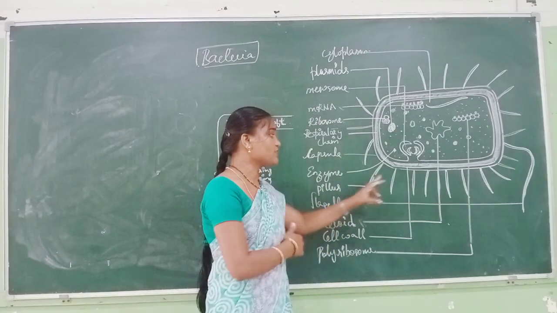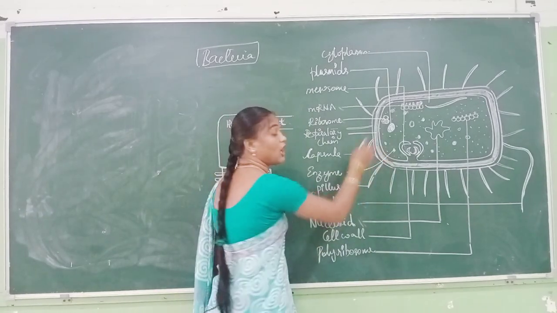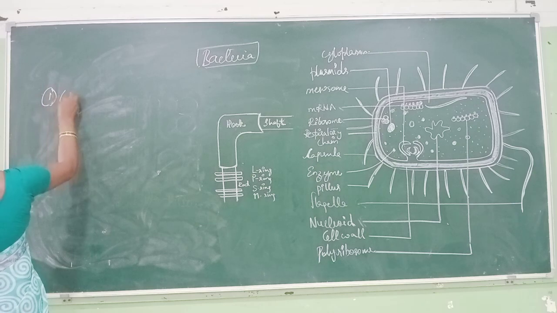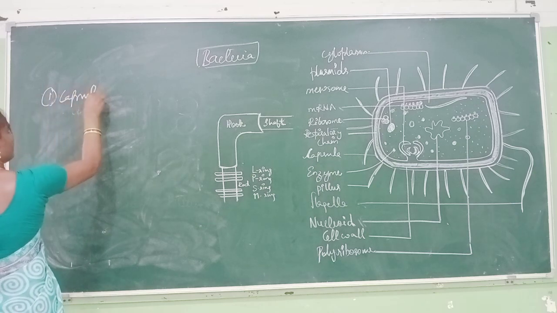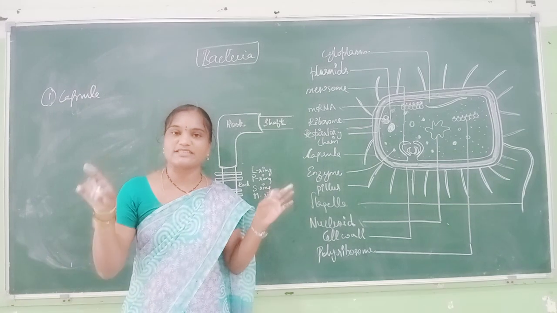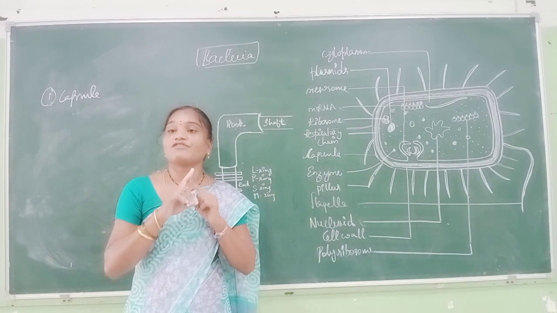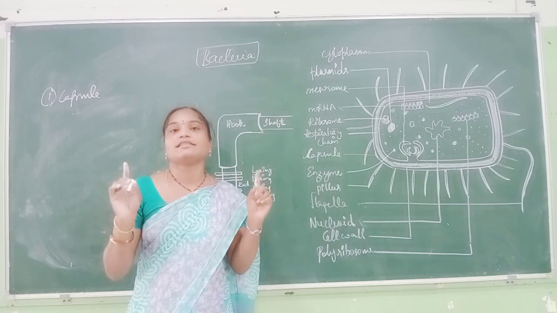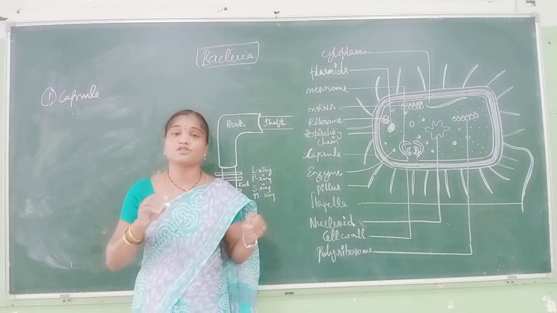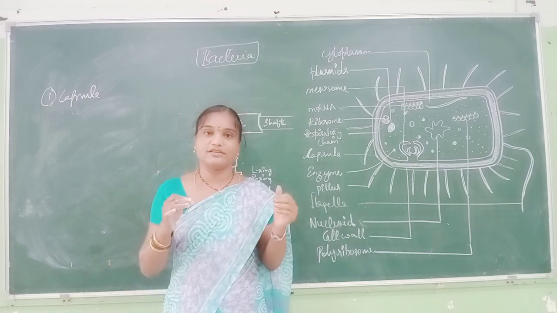In the outer surface, first is the capsule. The outer covering of the bacteria is called the capsule. If a capsule is present outside the bacteria, then that bacteria is known as capsulated bacteria. If a capsule is not present, it is known as non-capsulated bacteria. The capsule helps the bacteria during antigen recognition.